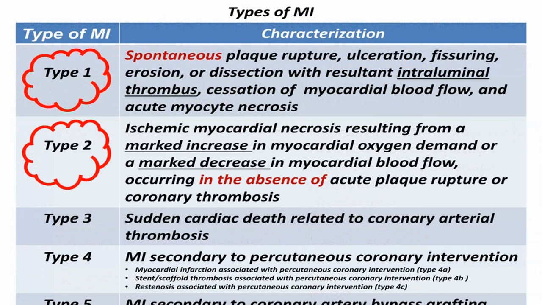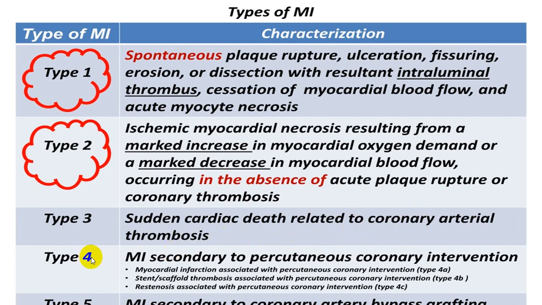While MI can be classified into spontaneous rupture of atheromatous plaque, that is called type 1, with formation of a thrombus. Type 2 is ischemic myocardial necrosis because of increased demand and decreased supply. Type 3 is because of sudden cardiac death, where you demonstrate that it is because of coronary artery thrombosis.